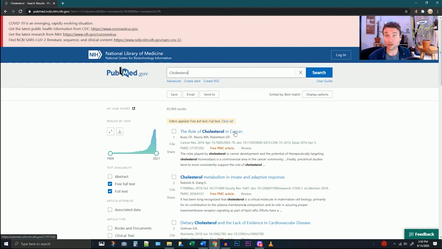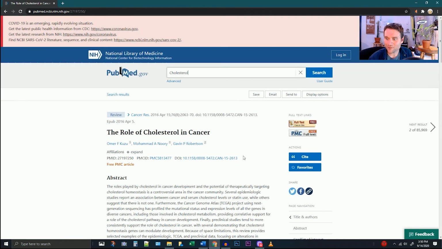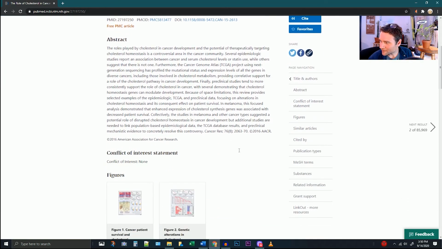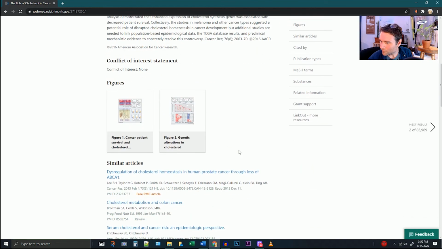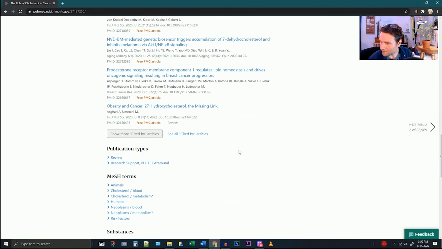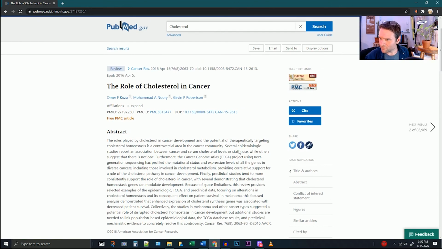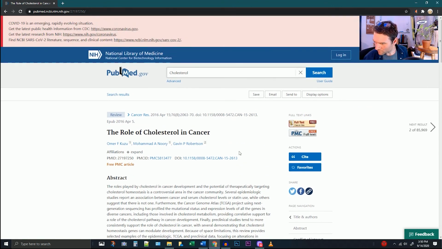Role of cholesterol in cancer. That's an interesting title. That draws me in. A lot more catchy than some of the titles that we've seen previously. That gives me a clue about something. I have a feeling we have here, cited by, where's the PDF? It's gotta be somewhere.